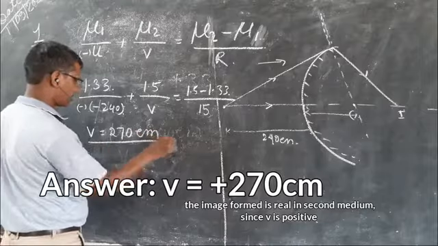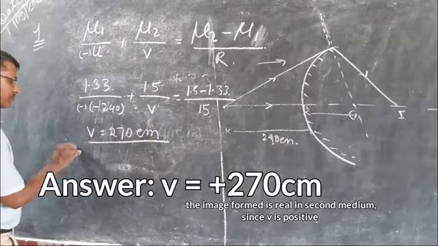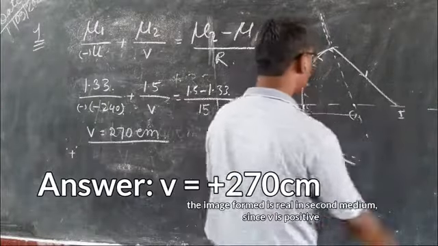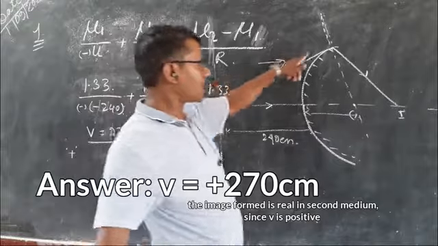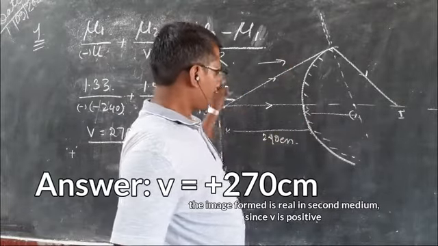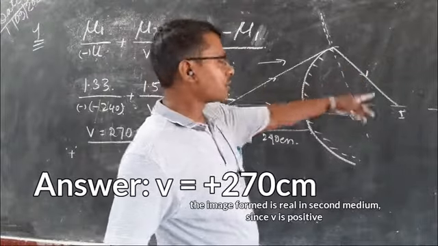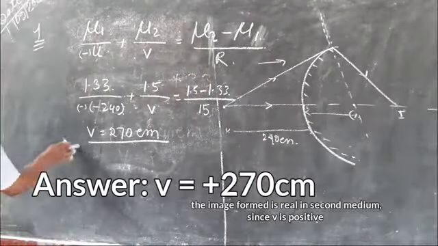the image distance. Since the image distance is positive, it means that the image will be formed in the denser medium, and this is a convex refracting surface. For a convex refracting surface, the image is forming on the opposite side of the object, so it is a what?